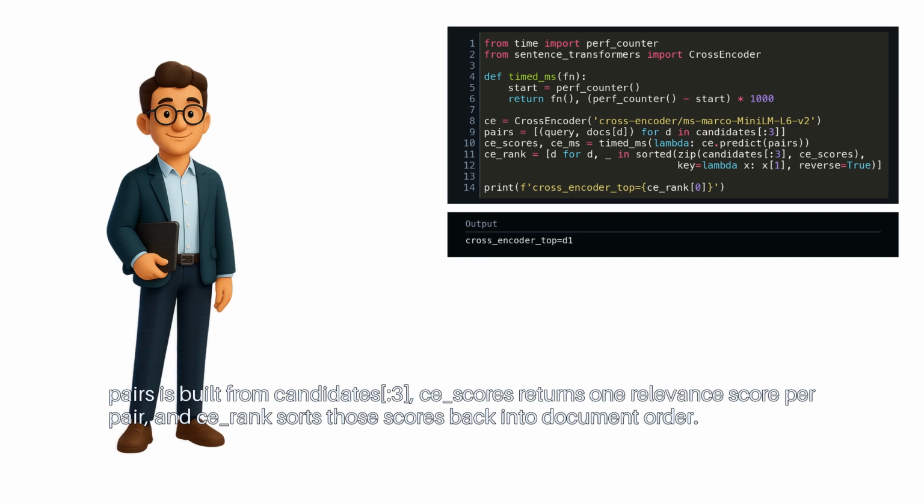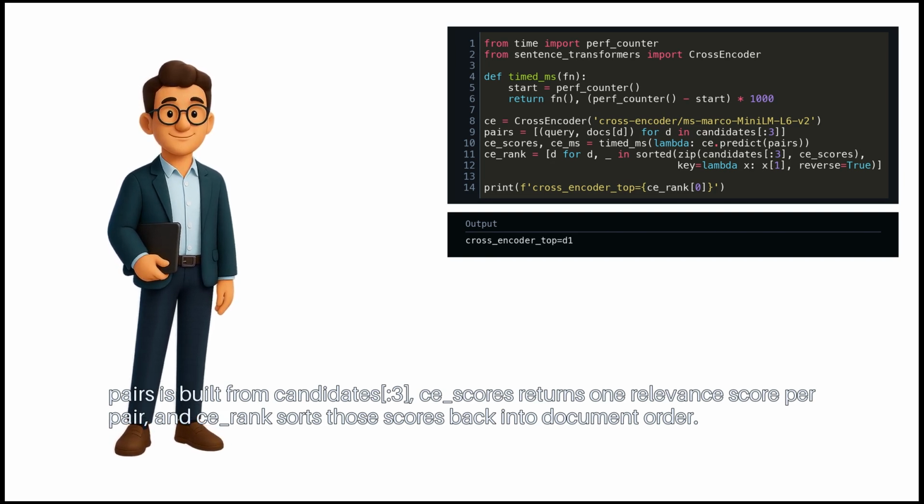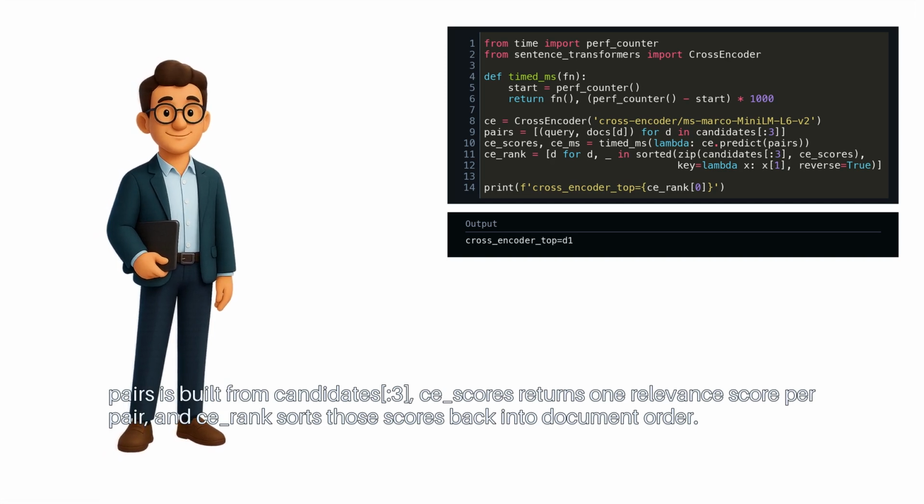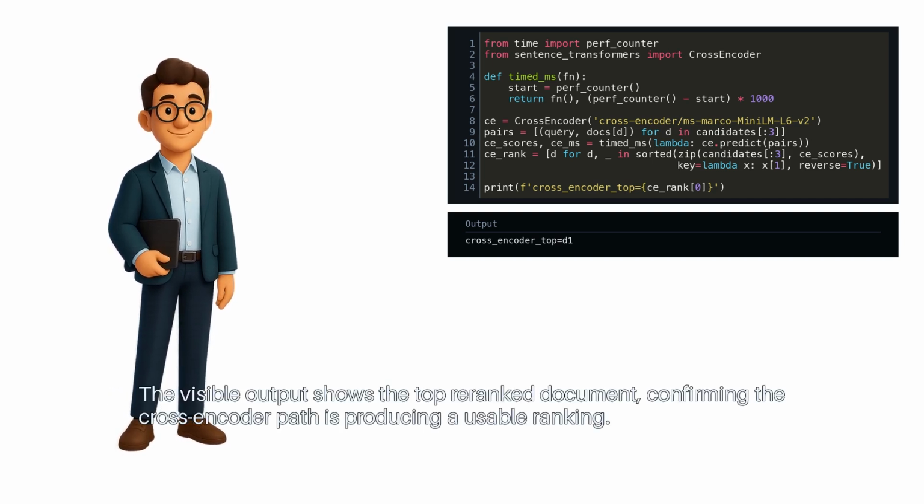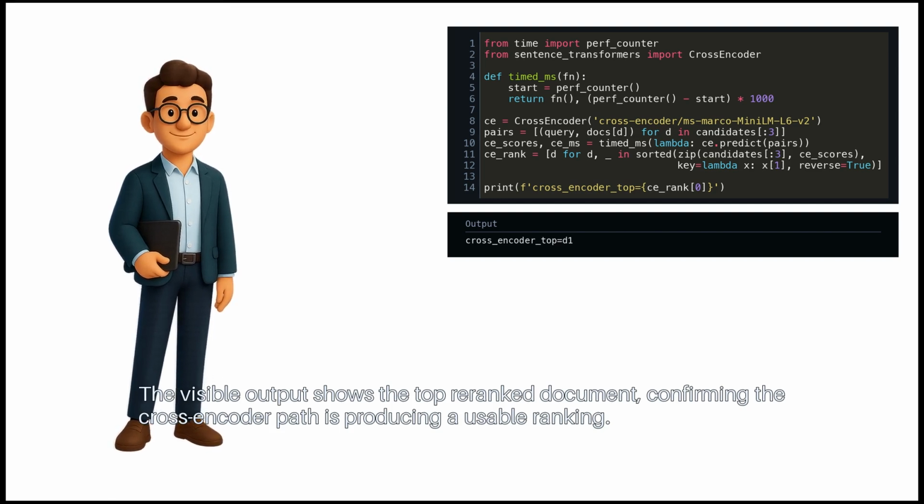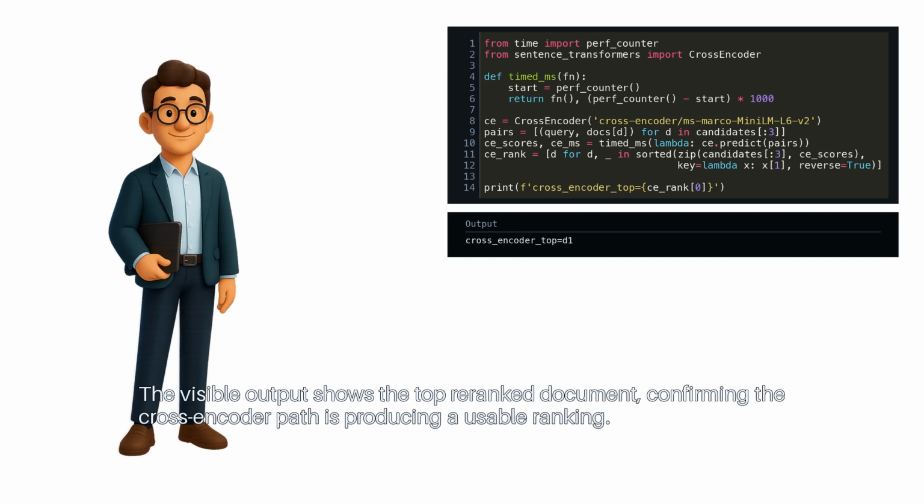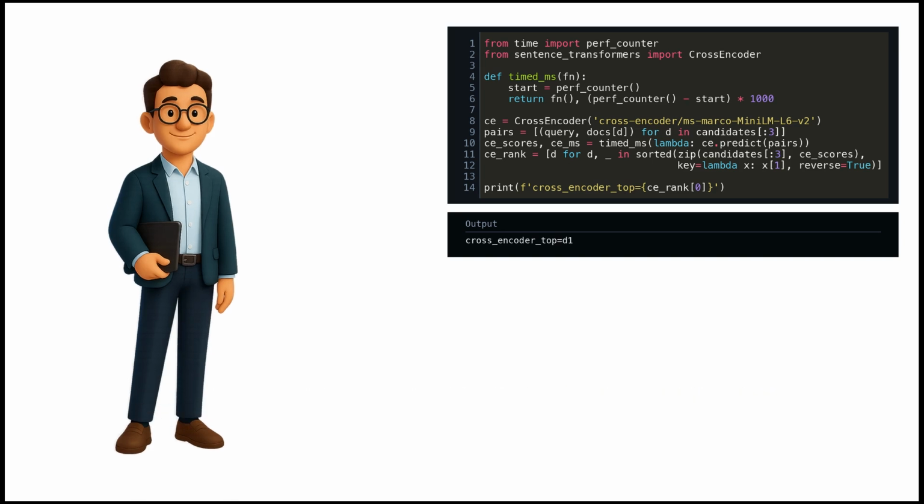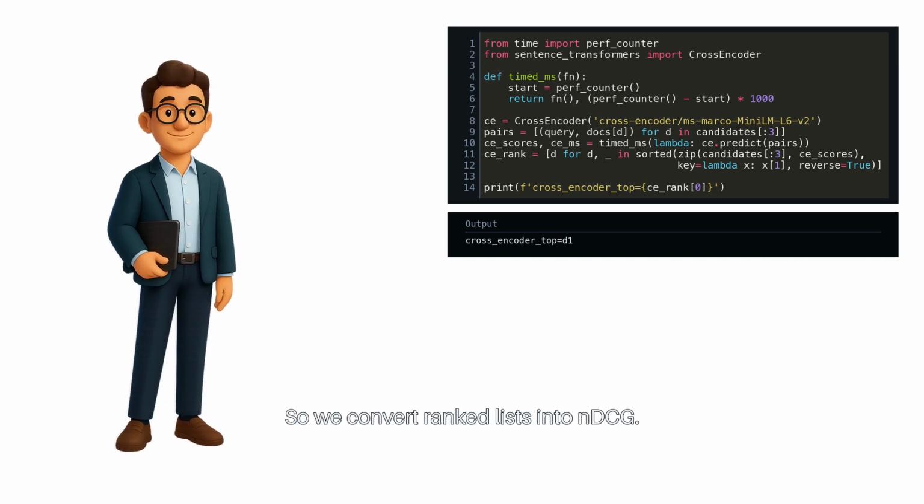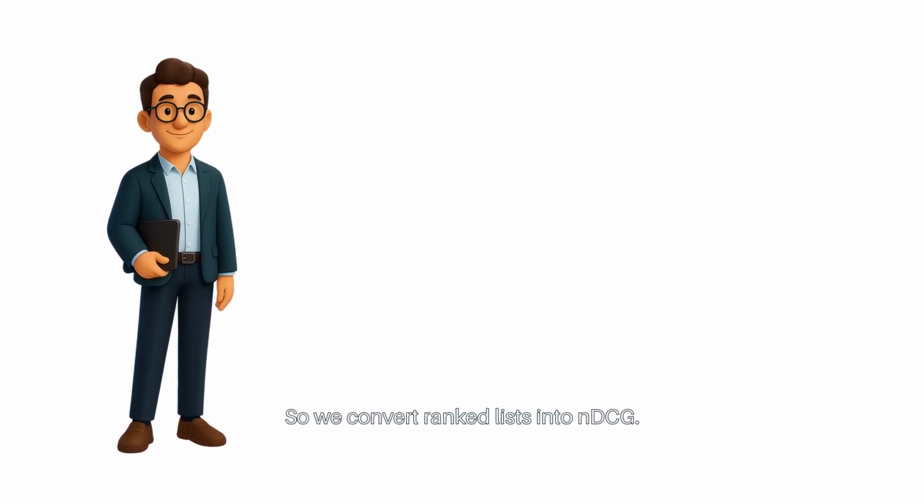Pairs is built from candidates. ce_scores returns one relevance score per pair, and ce_ranked sorts those scores back into document order. The visible output shows the top re-ranked document, confirming the cross-encoder path is producing a usable ranking. Quality numbers for a top 1 winner are useful, but RAG usually needs several chunks in order. So we convert ranked lists into nDCG.